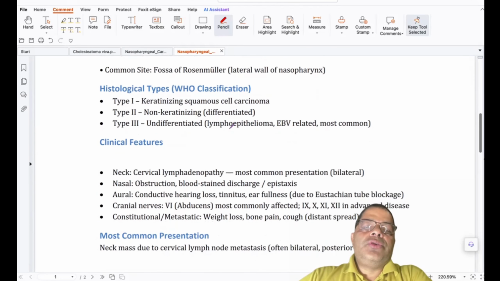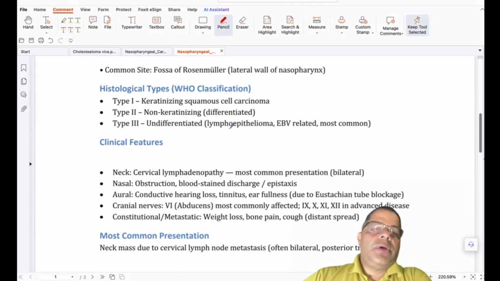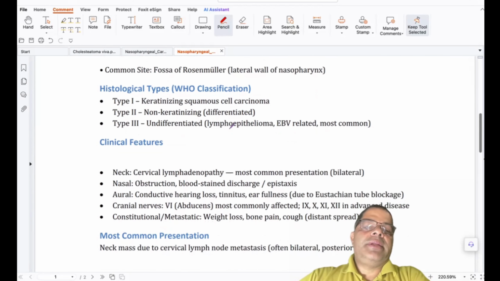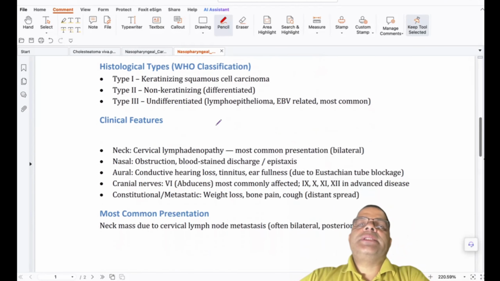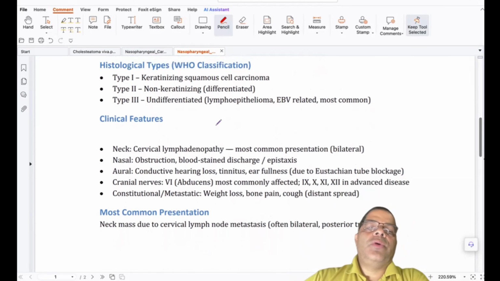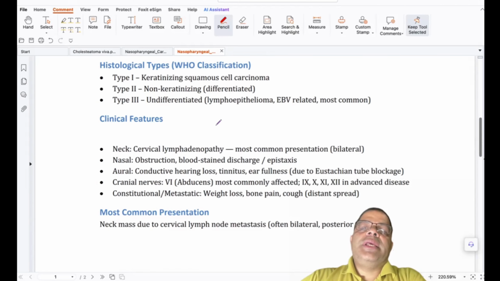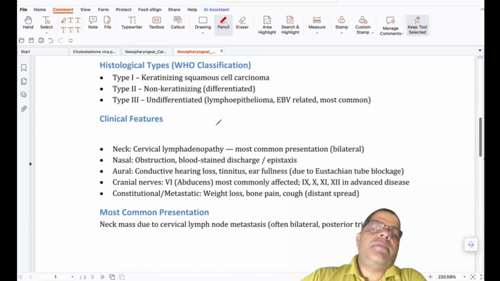Histological type, WHO classifies it as type 1, type 2, and type 3. Type 1 is keratinized squamous cell carcinoma, whereas type 2 is non-keratinized, which is the differentiated one. Type 3 is undifferentiated. There may be lymphoepithelioma, which is EBV, Epstein-Barr virus related. This is the most common one.